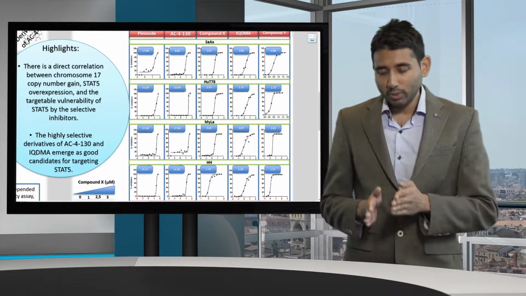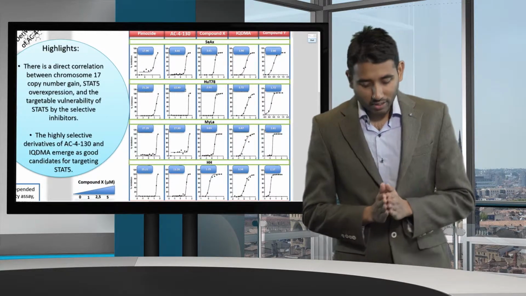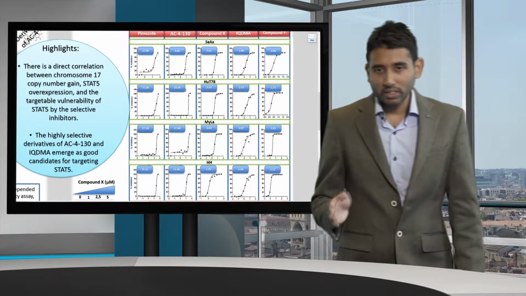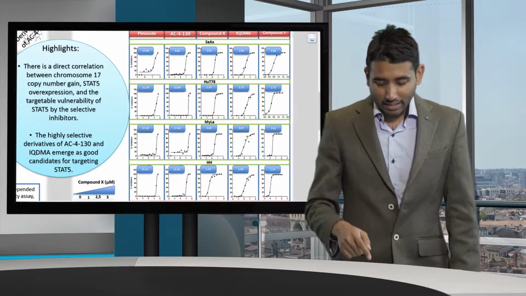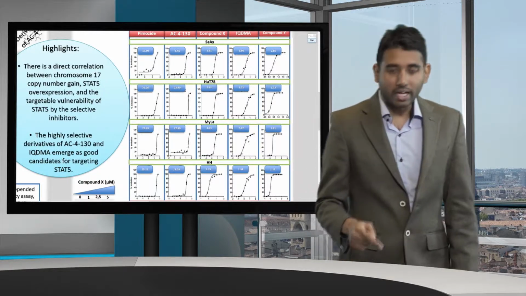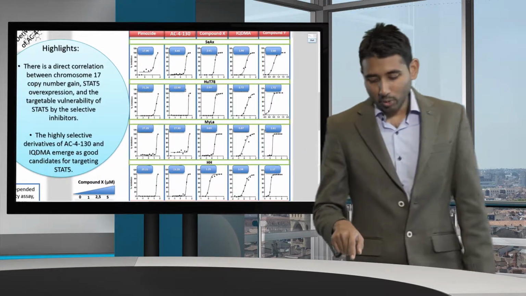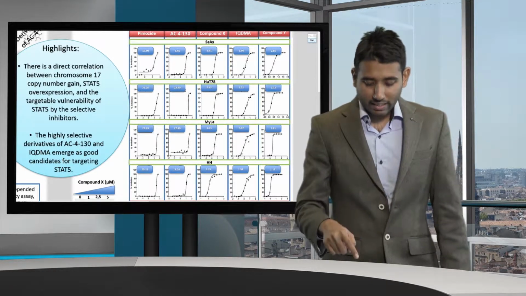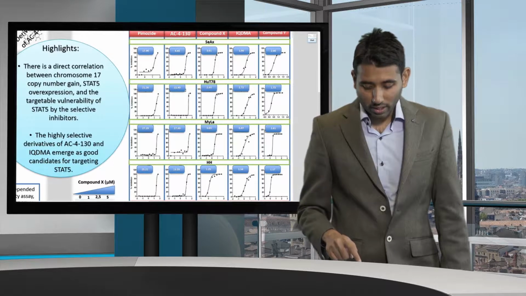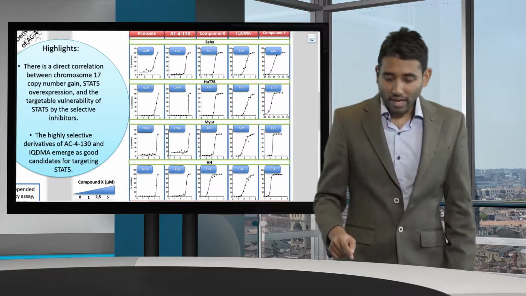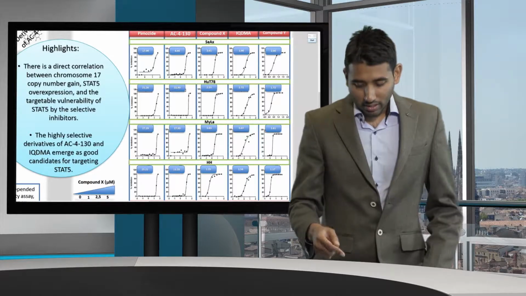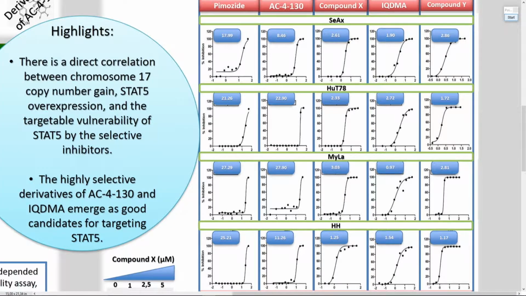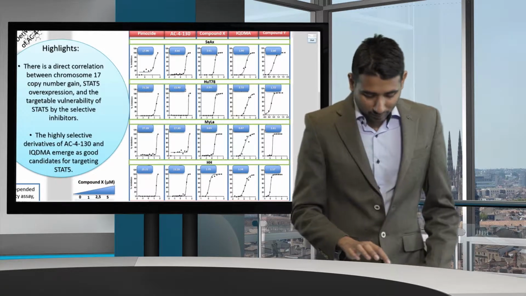Now AC4130, which was discovered last year, was potent for some other cell lines, but in cutaneous T-cell lymphoma it still has quite a high IC50. Now when we come to compound X, which is a derivative of AC4130, we can see it has a pretty low IC50, 2 micromolar to 1 micromolar. Same for IQDMA. This also has an IC50 ranging from 2 micromolar to 900 nanomolar. And another derivative of compound AC4130 also has a pretty low IC50.